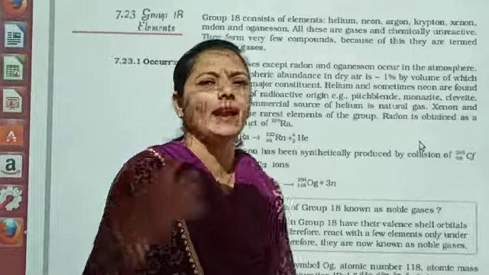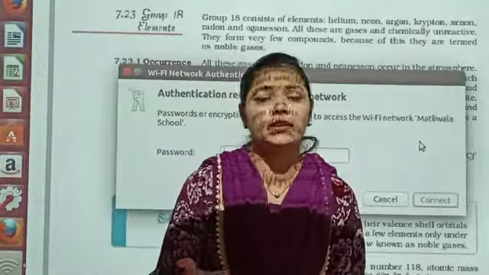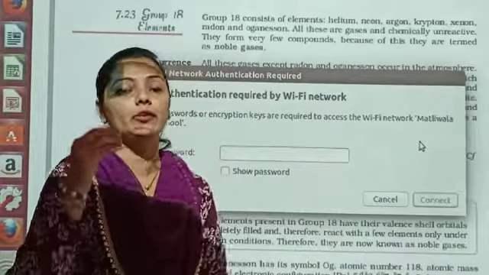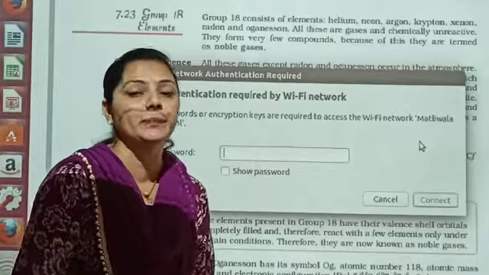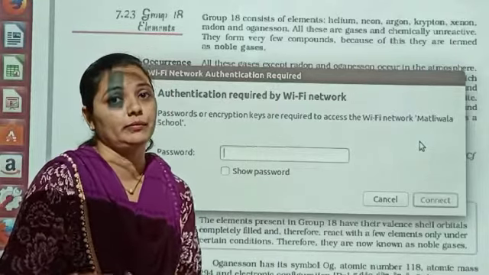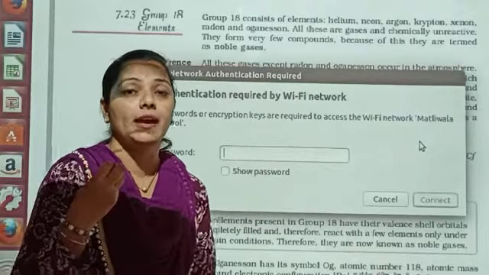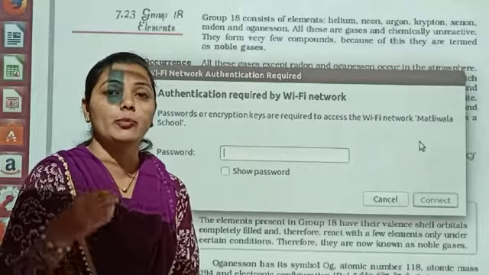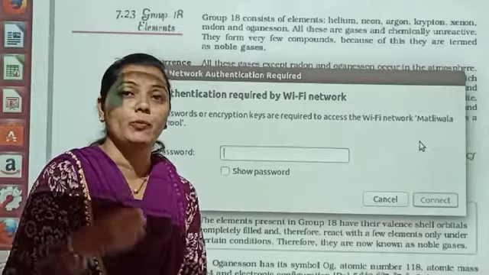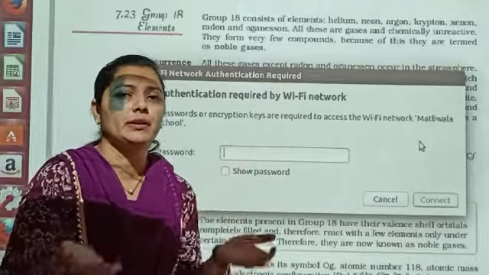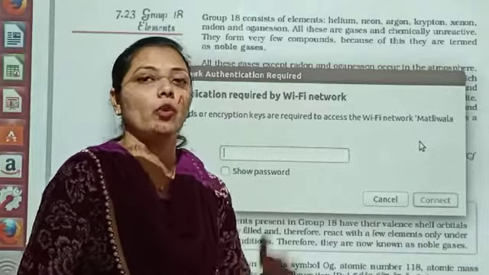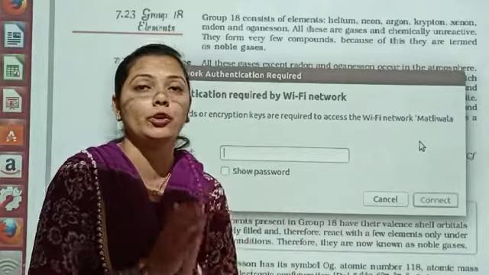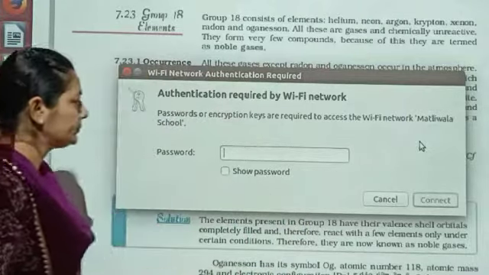Dear students, they rarely react with any other element, and even if they are reacting, you have to give them specific conditions. It means you may be required to give a catalyst over there. You may require temperature, you may require pressure. So all these favorable conditions are required for the reaction of the noble gases. Other than that, they would not give a reaction.